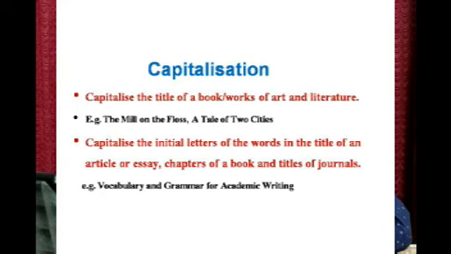These are all titles of books. Next, capitalize the initial letters of the words in the title of an article or essay, chapters of a book, and titles of journals. So whenever we use the title of an article or essay or chapters of a book and titles of journals, we are supposed to use capital letters. For example, Vocabulary and Grammar for Academic Writing, that is the title of our unit.